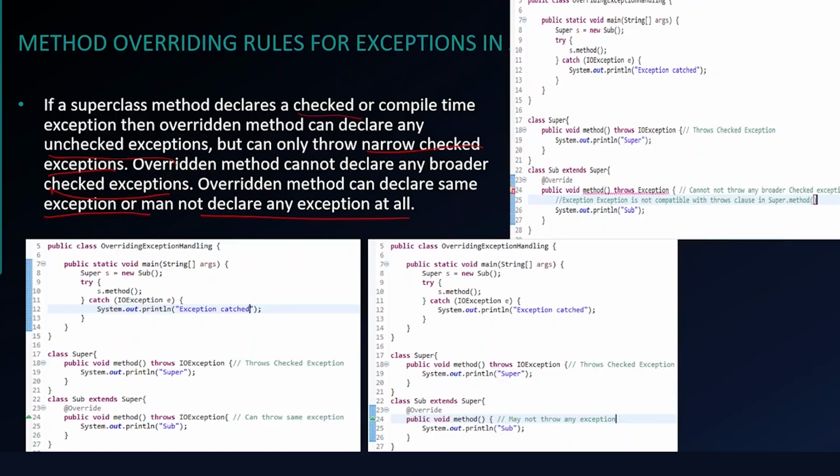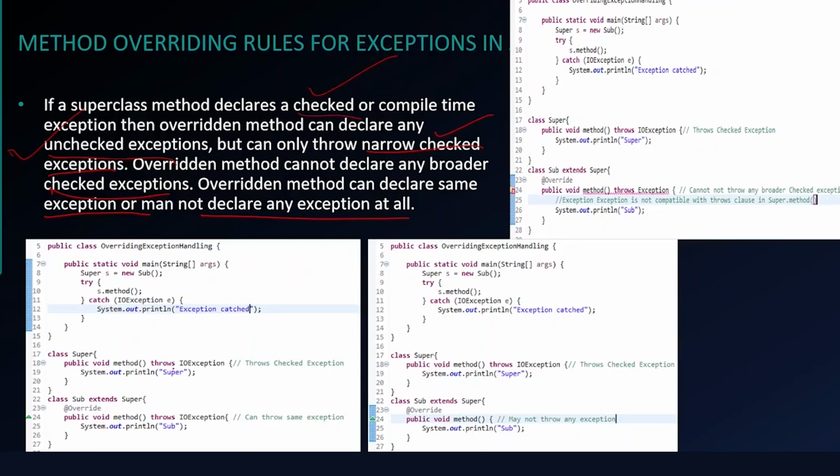I'll repeat that again. If a superclass method declares a checked exception, then the overridden method in subclass can declare any unchecked exception, but when it comes to checked exceptions in the overridden method, it can declare only a narrower checked exception, but it cannot declare any broader checked exception. Or it may choose to declare the same exception, or it may choose to not declare any exception. Okay, so let's see an example.